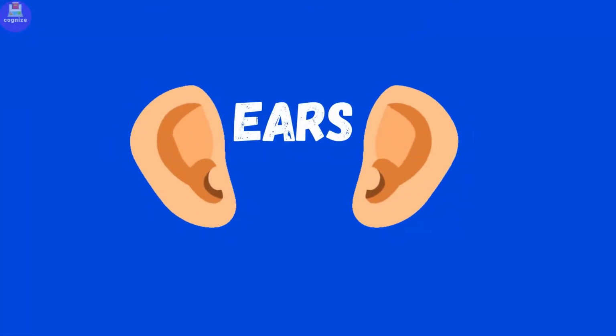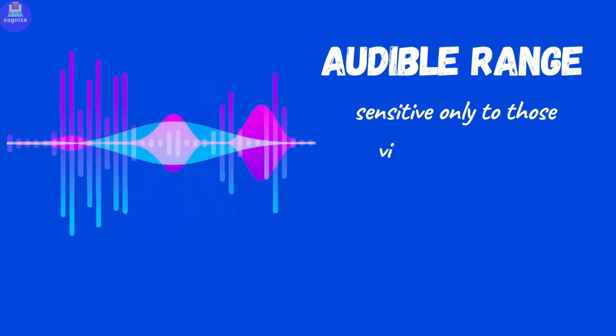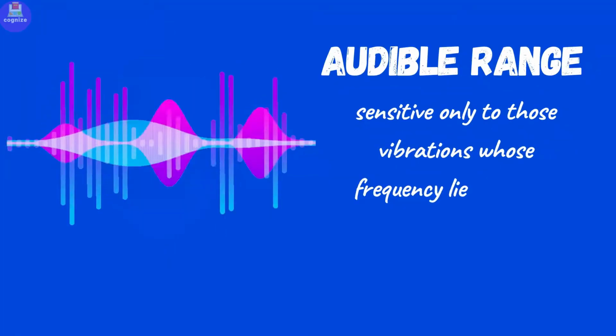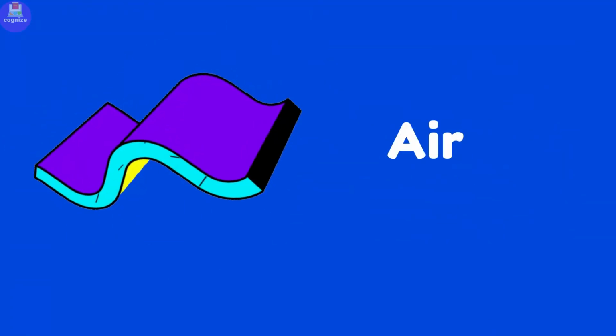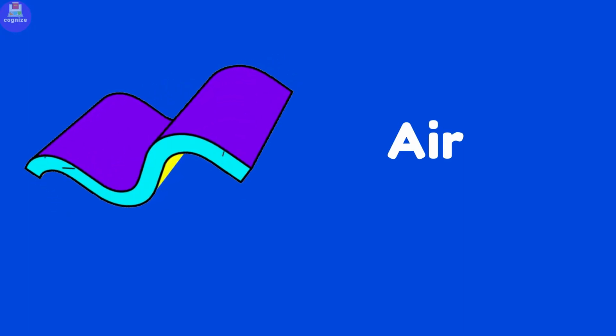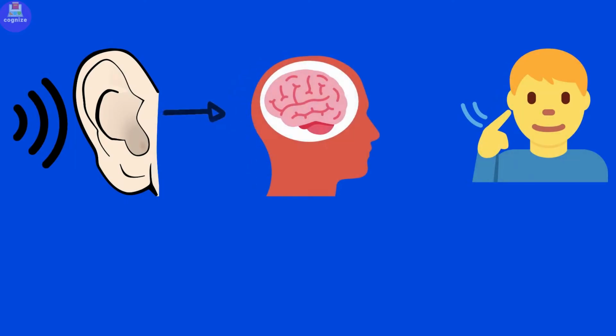Our ear is sensitive to only those vibrations whose frequency lies between 20 Hz to 20 kHz. As we talked about this range of audio waves at the start of the video, the vibrations are carried by the air as a medium. When this wave strikes our eardrum, the message is conveyed to our brain, and finally we hear. All these things happen so quickly that we can only imagine the process in a picturized form.